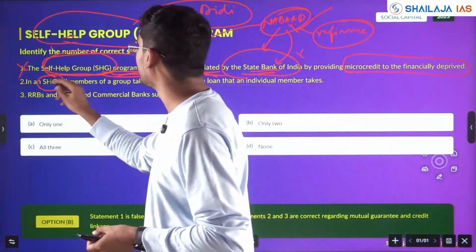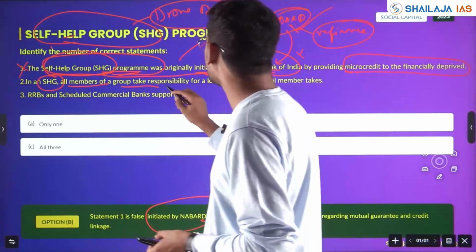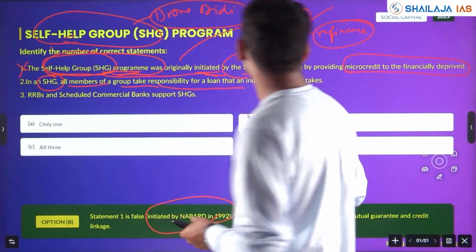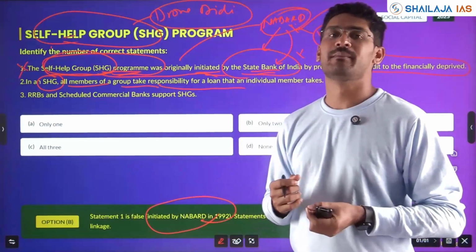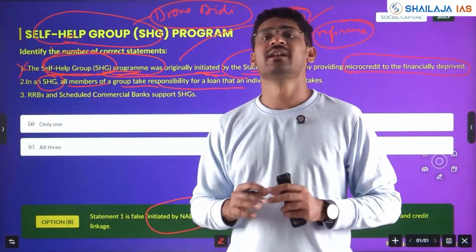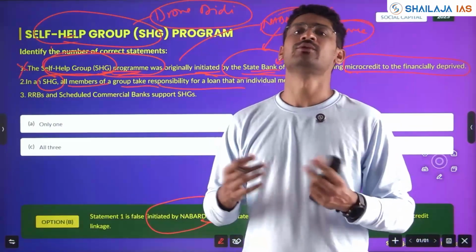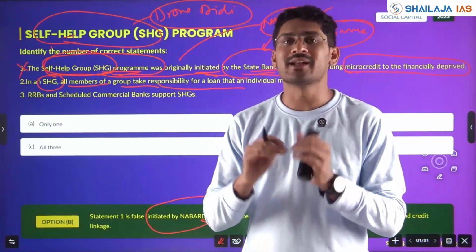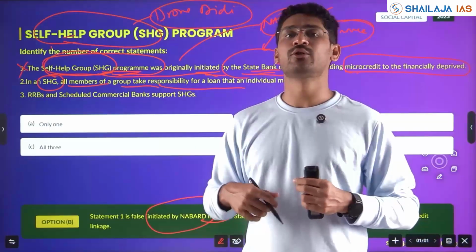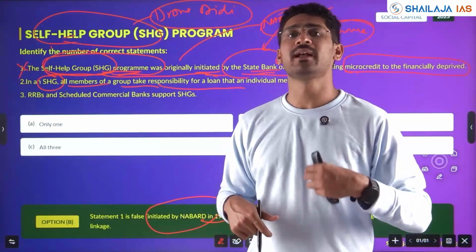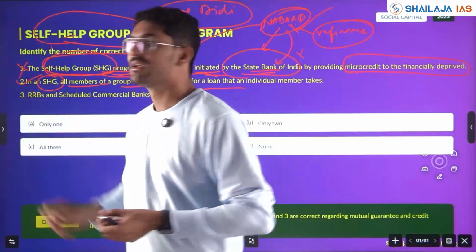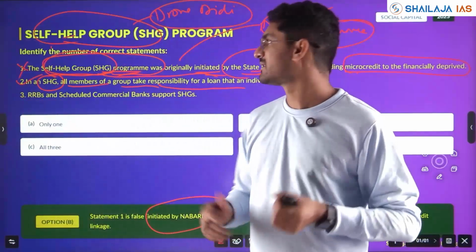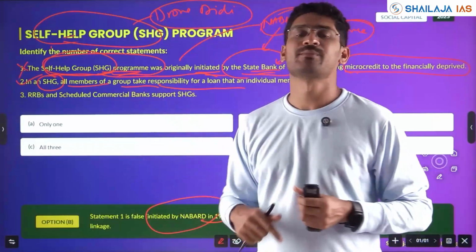In a self-help group, all members of a group take responsibility for a loan that an individual member takes. Yes, there is a mutual guarantee between the members. Banks traditionally will not give loan without security, right? But if they organize a self-help group and are able to do some creative, economically positive task, then the bank also will be able to give loan with fewer restrictions, where members take responsibility.